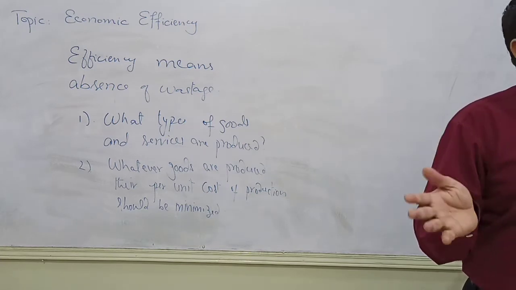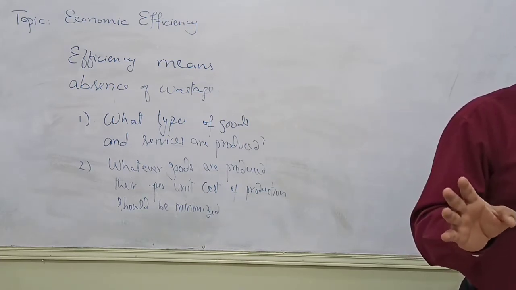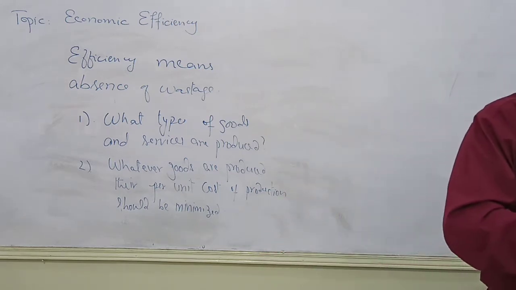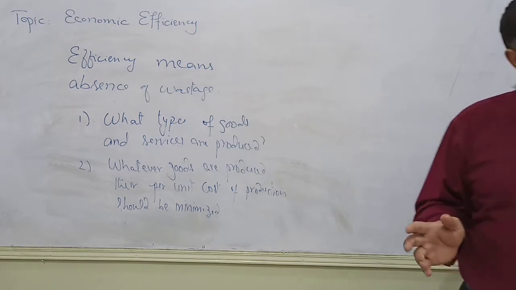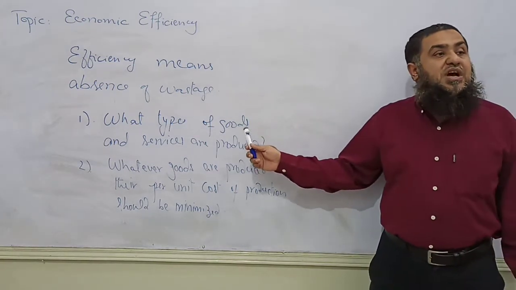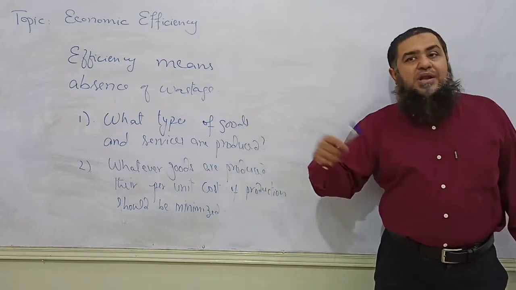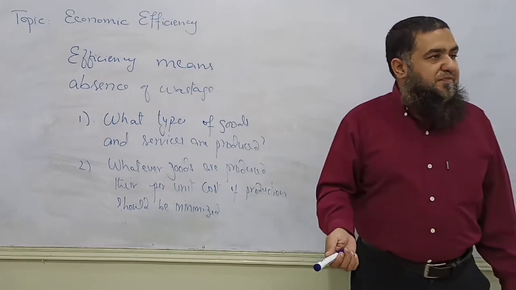Alright, so if we are producing those goods in the economy which are not in demand, then whatever resources have been allocated will be showing us allocative inefficiency, because those goods are no more demanded by the people of that country. So in order to achieve efficiency, we need to produce those goods which are demanded by the consumers, rather than allocating the resources in a way that is not demanded by the consumers.